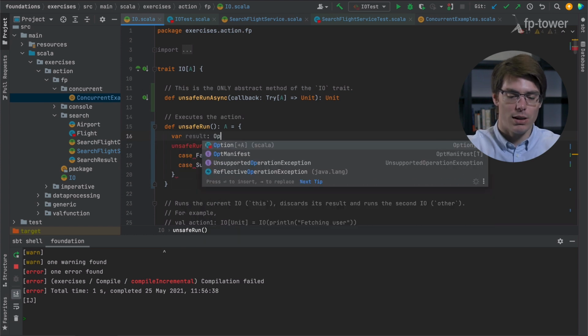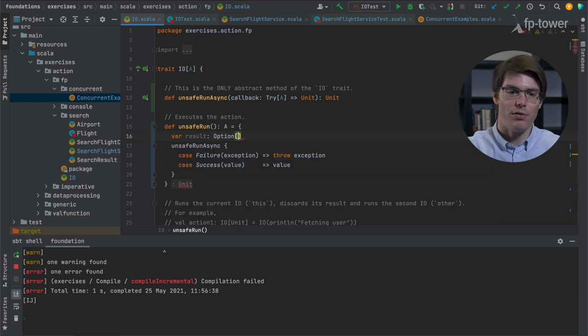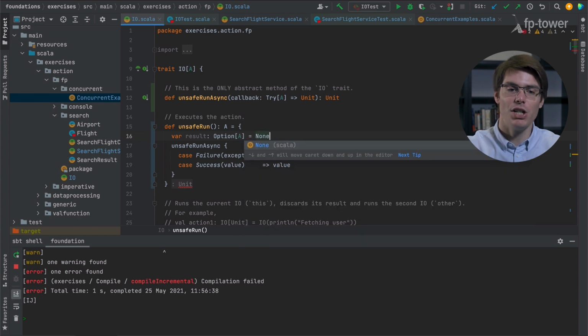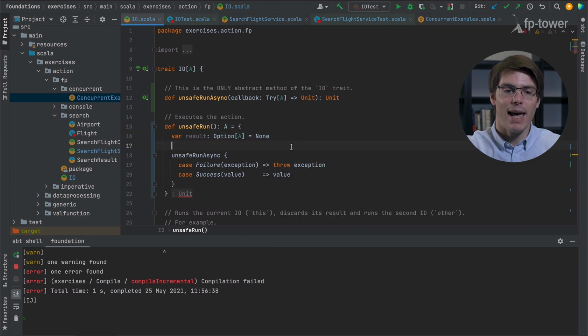Let's call it an option of A. It will be initialized at None. And then within the callback, what we'll do is set this variable. We'll say, okay, result will be equal to Some of value.